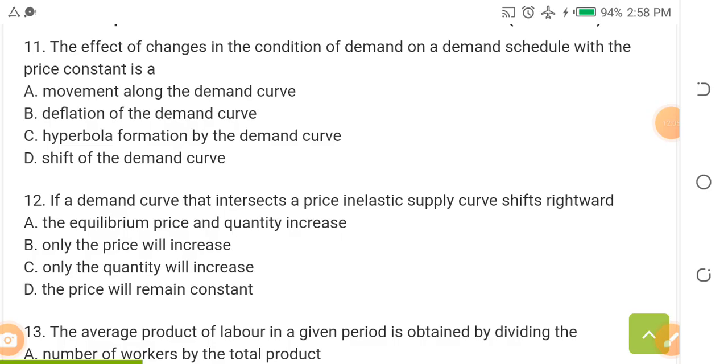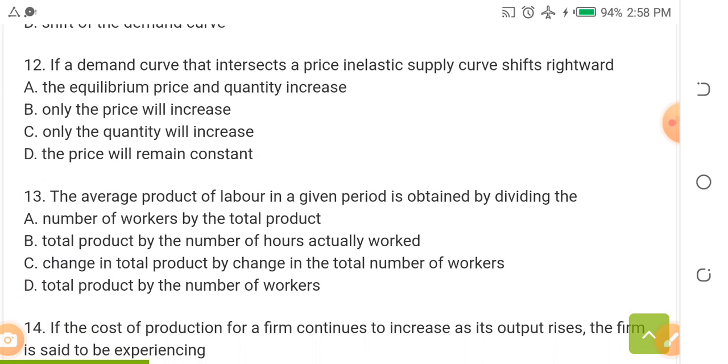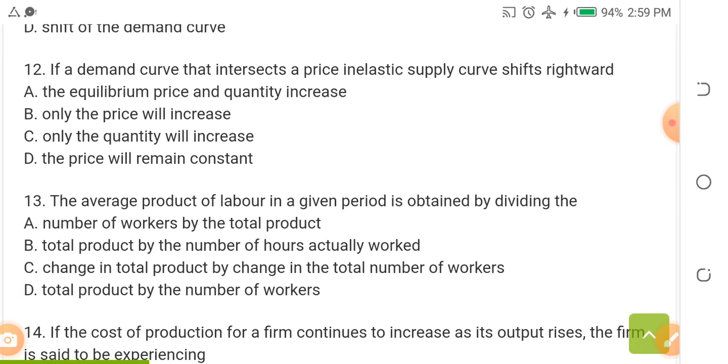Question number 12. If a demand curve that intersects a price inelastic supply curve shifts rightward, what will happen? A, the equilibrium price and quantity increases. B, only the price increases. C, only the quantity will increase. D, the price will remain constant. The answer is B, only the price will increase.